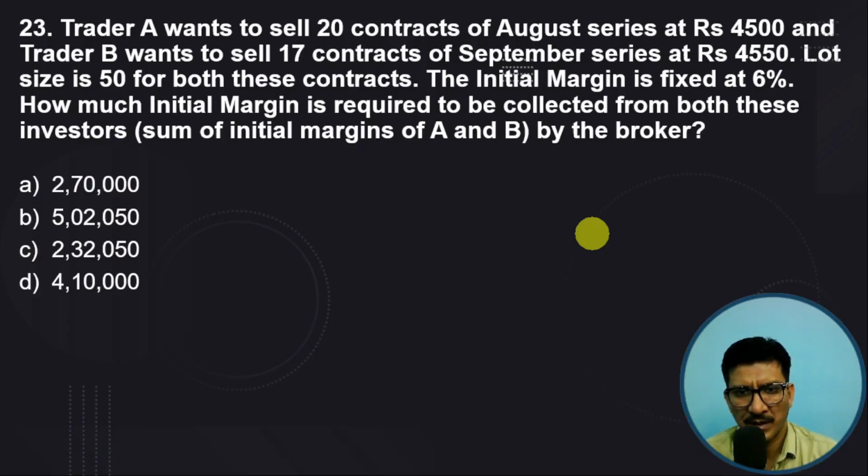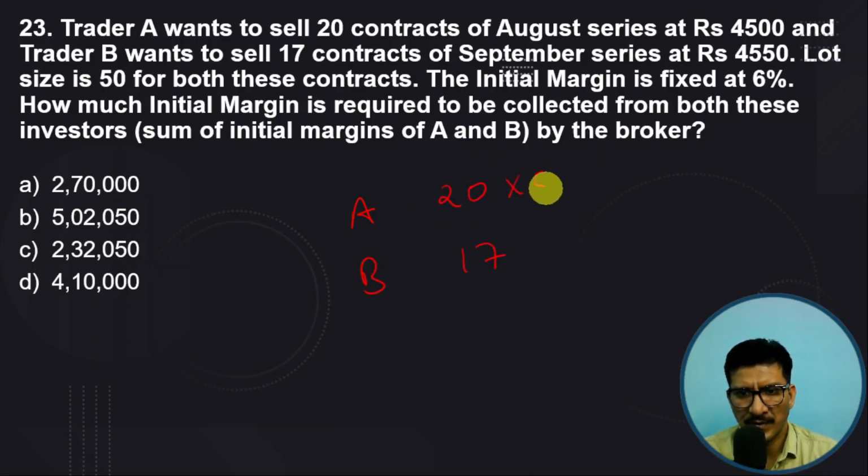Trader A wants to sell 20 contracts of August series at 4,500 and Trader B wants to sell 17 contracts of September series at 4,550. Lot size is 50 for both these contracts. Initial margin is fixed at 6%. How much initial margin is required to be collected from both these investors? There are two investors, A and B. One wants to sell 20 contracts, the other 17 contracts.